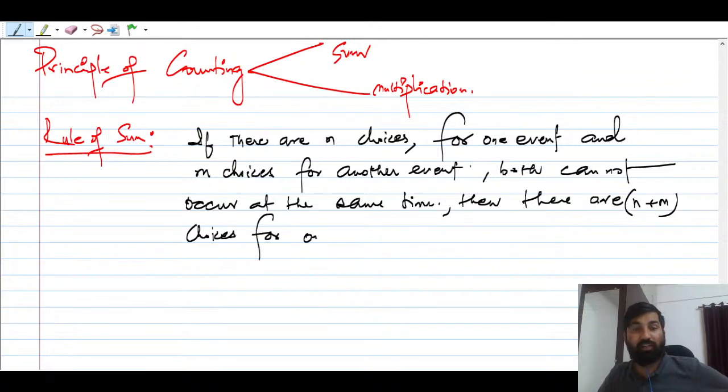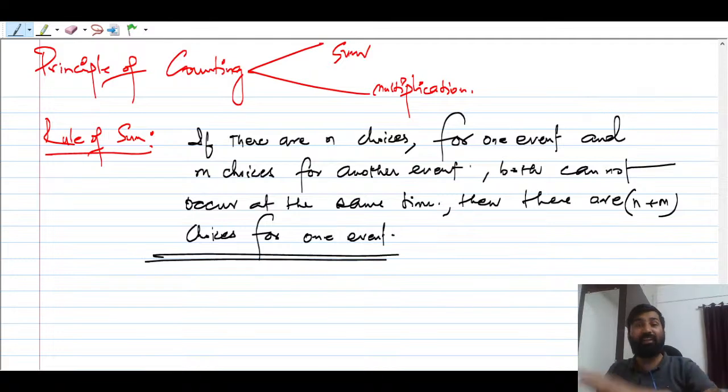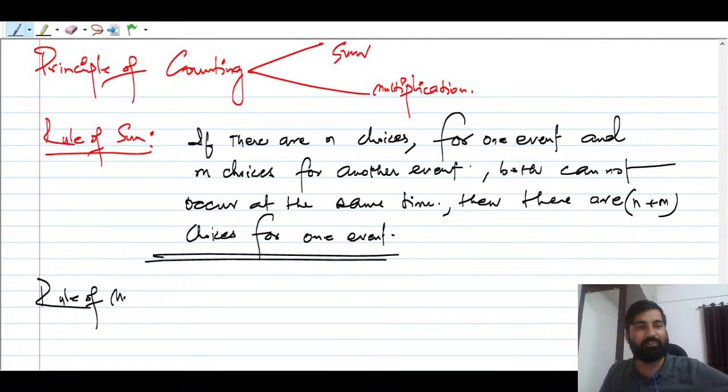That event can be anything. That can be the first event or another event, right? So I think now you guys understood where we have to add and where we have to multiply, not subtract. Okay. So rule of multiplication.